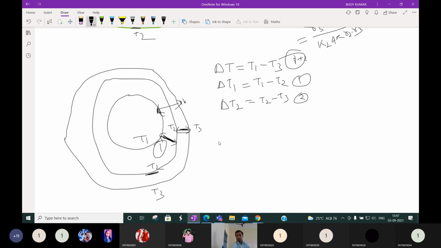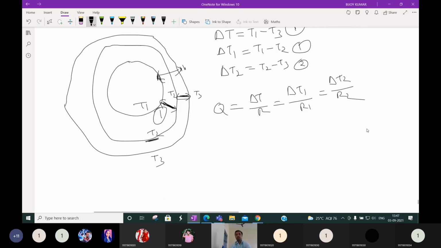And we know that the Q value is nothing but delta T by R, which is equal to delta T1 by R1, which is equal to delta T2 by R2. So here Q is equal to what? Delta T, meaning T1 minus T3, by R. R is R1 plus R2 because they are connected in series. That is equal to delta T1, meaning T1 minus T2, by R1. R1 is what? X by K A GM.